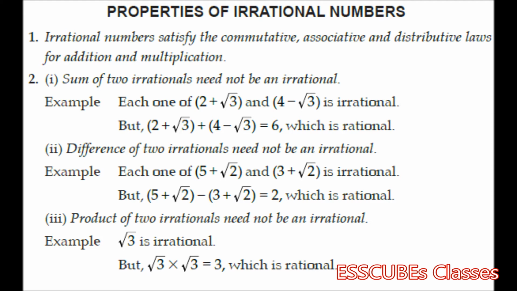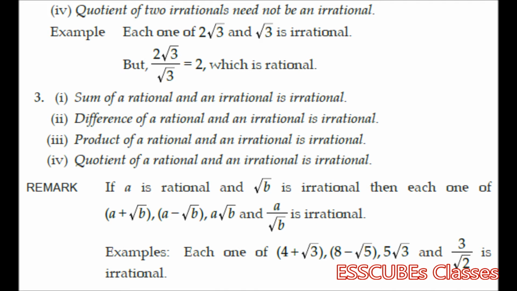Another example is for the product of two irrationals. Let's say root 3. We know root 3 is an irrational number as we have just discussed. But if we make a product of root 3 into root 3, we'd be getting 3. Now this 3 is a rational number. The quotient of two irrational numbers again need not be an irrational. For example, if I have two numbers 2 root 3 and root 3, when I divide, we find the number to be 2, which is a rational number, right?